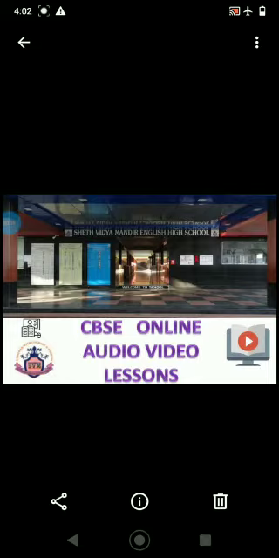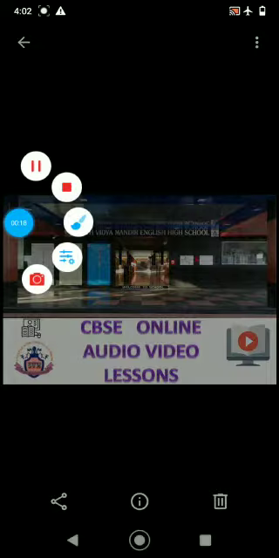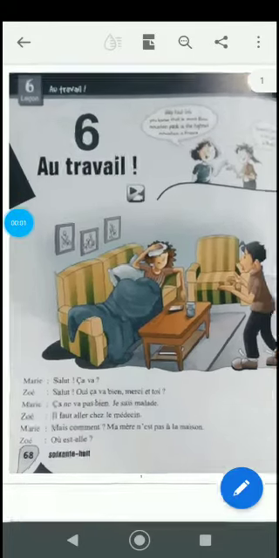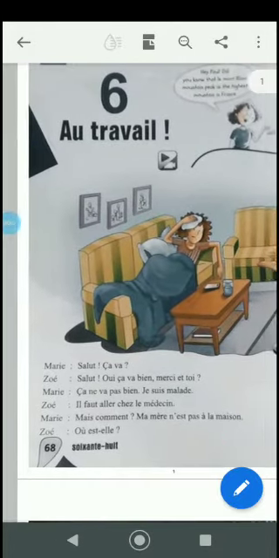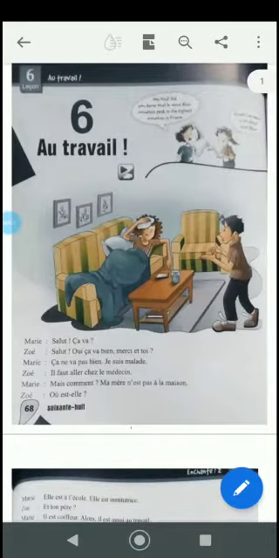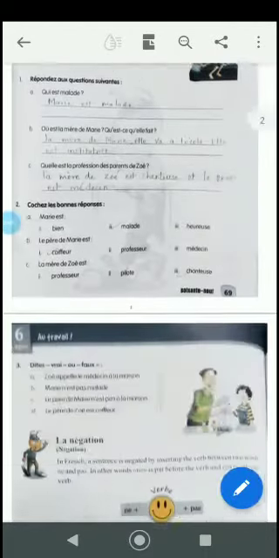Au travail, which means to the work or at the work. Part 1. So let's begin. Au travail means to the work. Travail meaning work. Now before starting on to the chapter, we will be doing the grammar part.